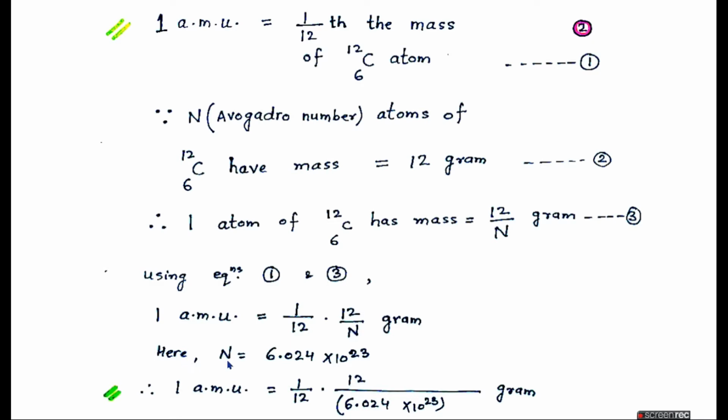We know that Avogadro number N is equal to 6.024 into 10 raised to power 23. So using this value of Avogadro number in the equation, we get one atomic mass unit as 1/12 into 12 divided by 6.024 into 10 raised to power 23 gram.